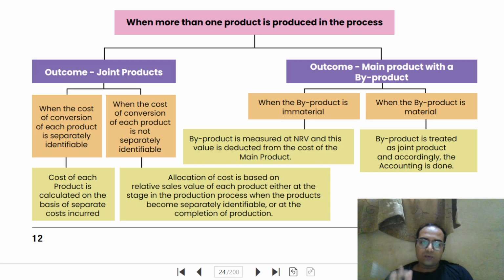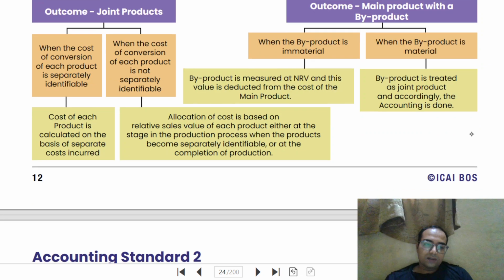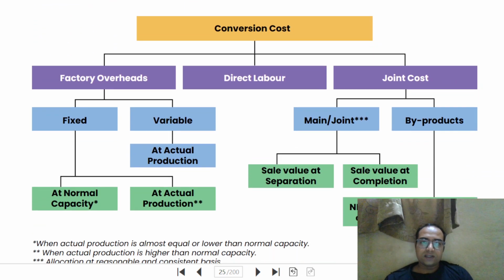So when the cost of byproduct is immaterial, mostly that is the case in case of byproducts, that's why we call it byproduct. Okay, in that case what we should do, whatever cost we have incurred for production of main product, we should reduce that cost by the net realizable value of the byproduct, right? And that will be the treatment, right? So what does conversion cost mean? It means factory overheads. We don't include the general administrative selling distribution overheads in the value of asset, right?